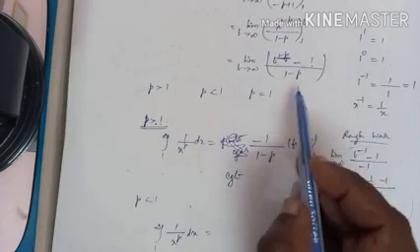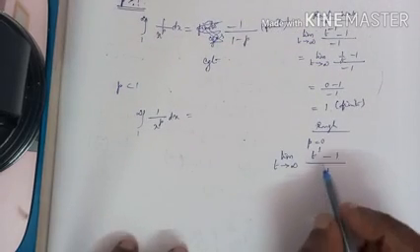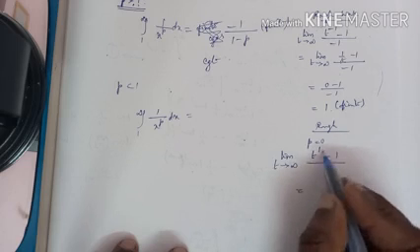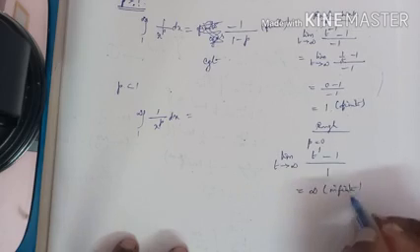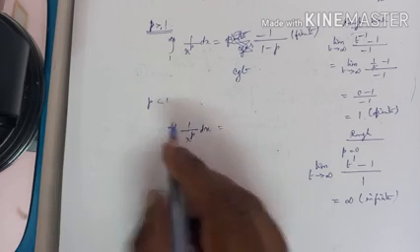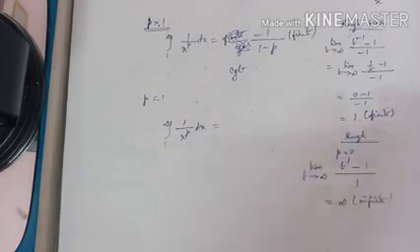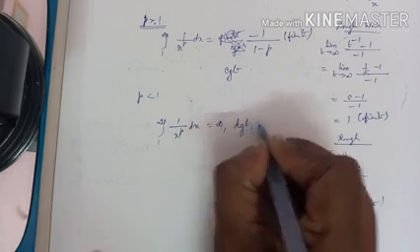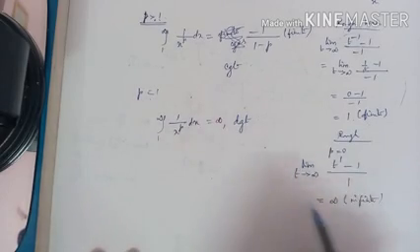P is 0, so 1 minus 0 is simply 1. What is t power 1? When you substitute infinity, t power 1 is t, so the answer is infinity. It is infinite, the answer is not finite. Hence the integral is divergent. How do we write in general? When p is less than 1, the given integral is divergent. We have done it here in rough work.